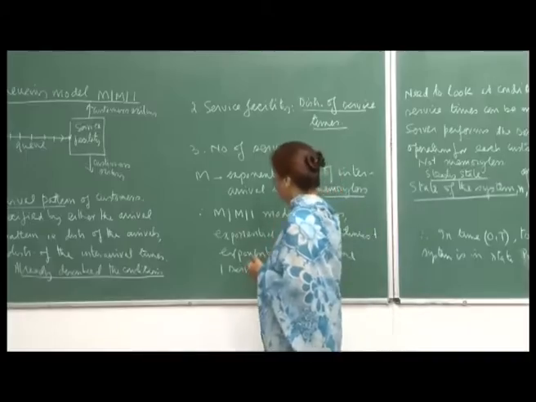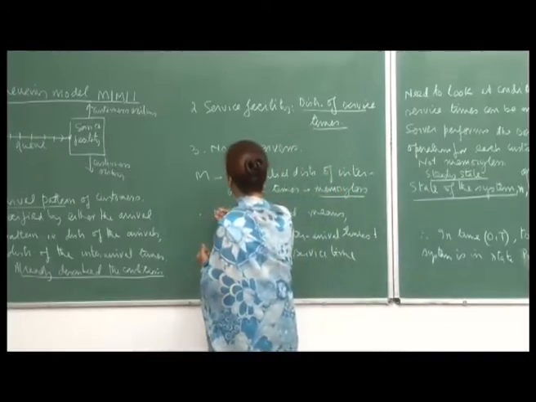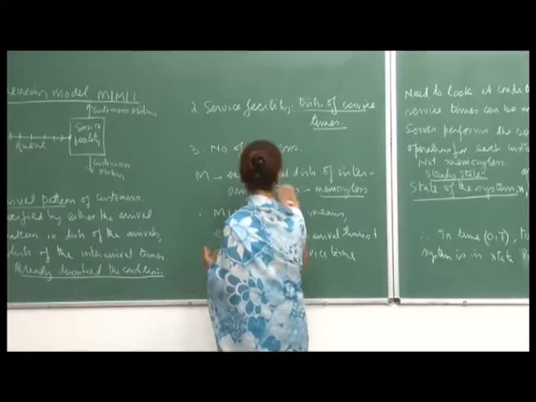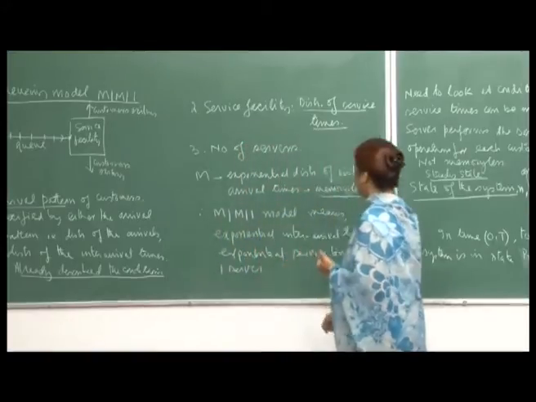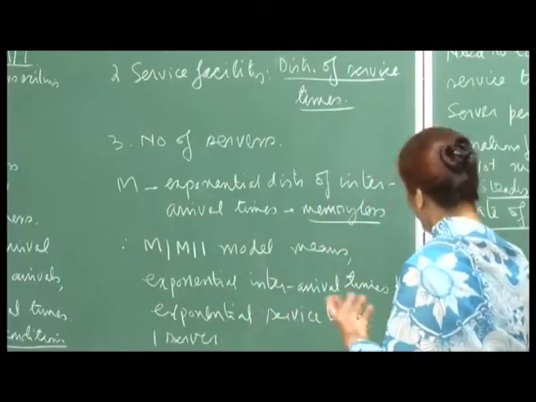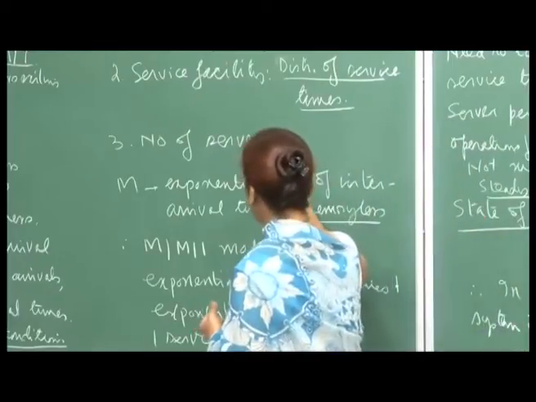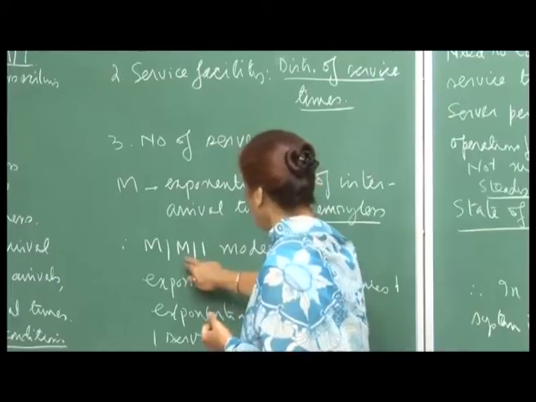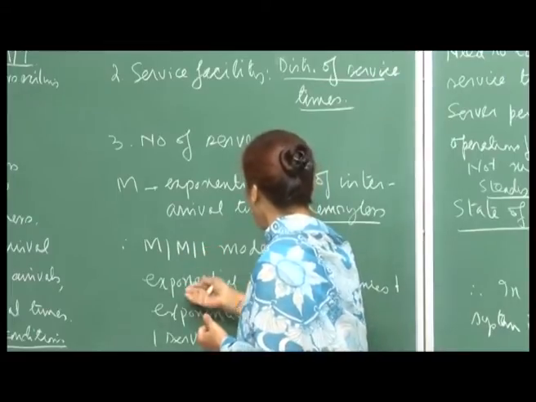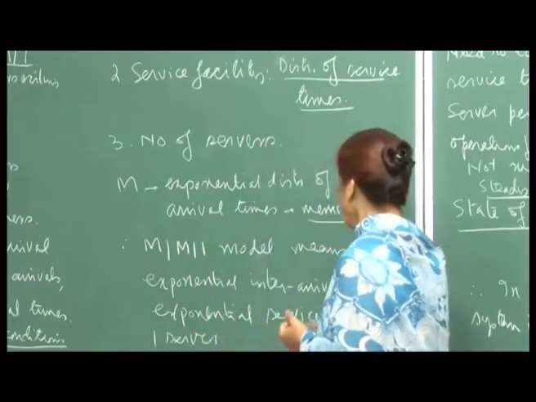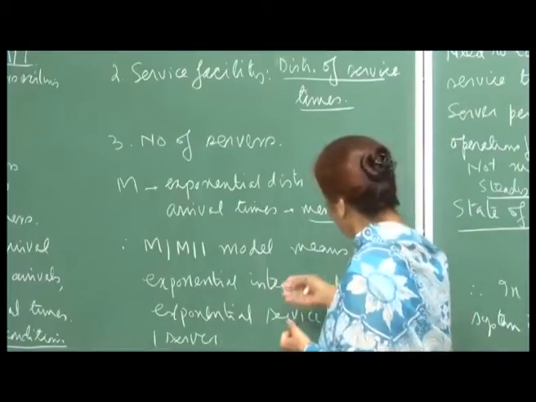When we later discuss Markov processes, we will see that Markovian processes also have the memoryless property. So inter arrival times are exponentially distributed, service times are also exponentially distributed, and there is one server.